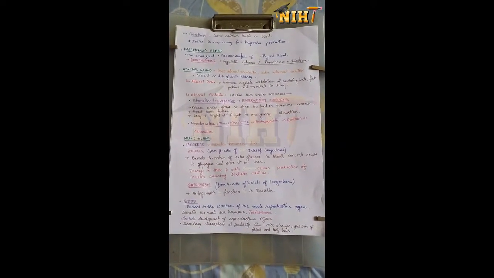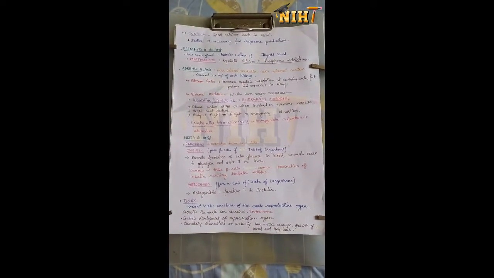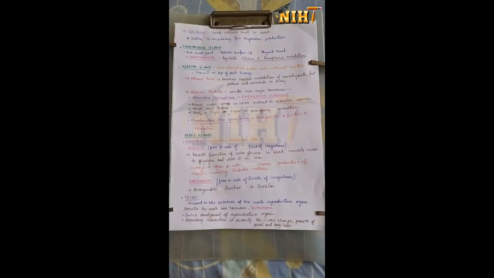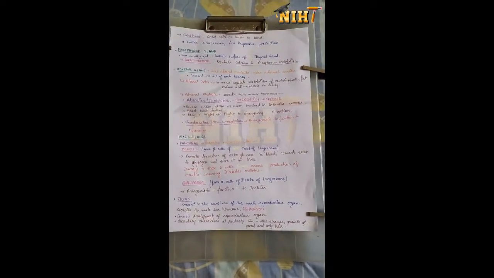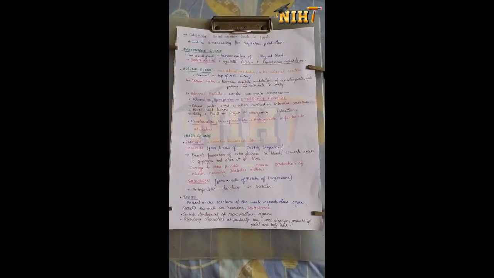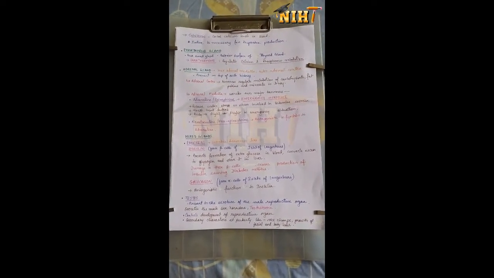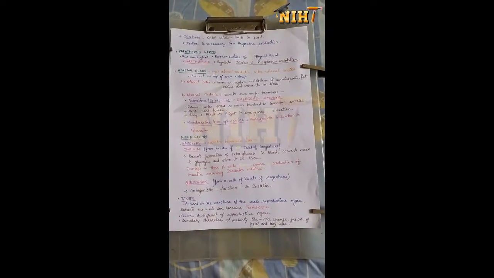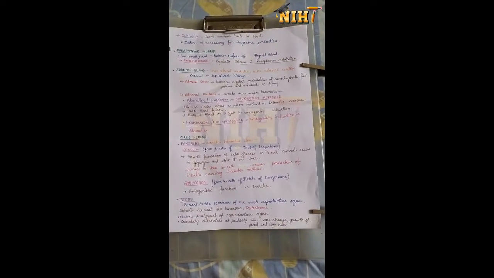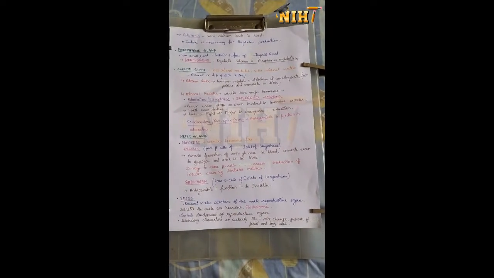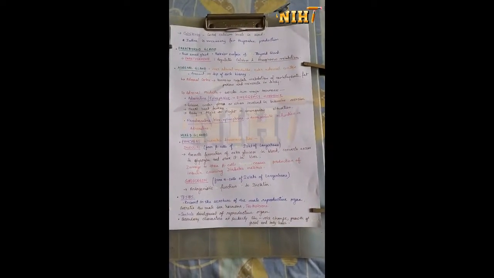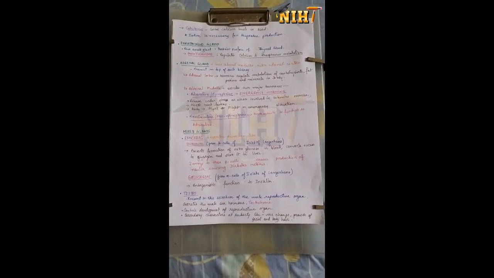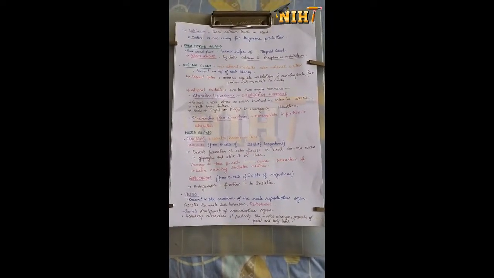Thyroxine also secretes another hormone which is known as calcitonin, which controls the calcium levels in the blood. The next gland is the parathyroid gland. These are four small glands which are embedded in the posterior surface of the thyroid gland. They secrete parathormone, which regulates the calcium and phosphorus metabolism that plays a very important role in bone formation.